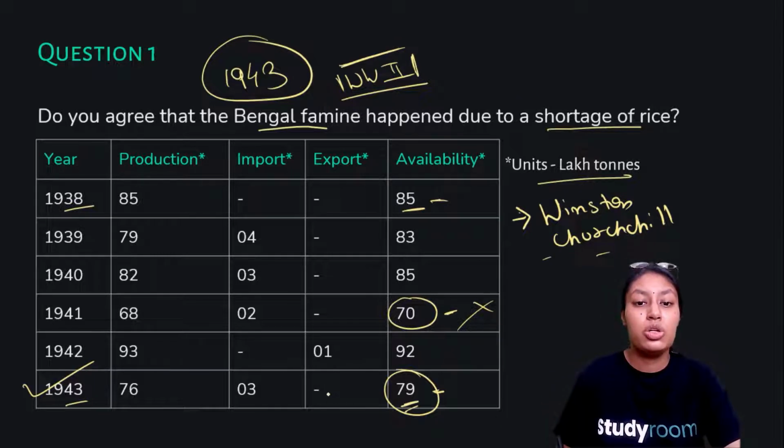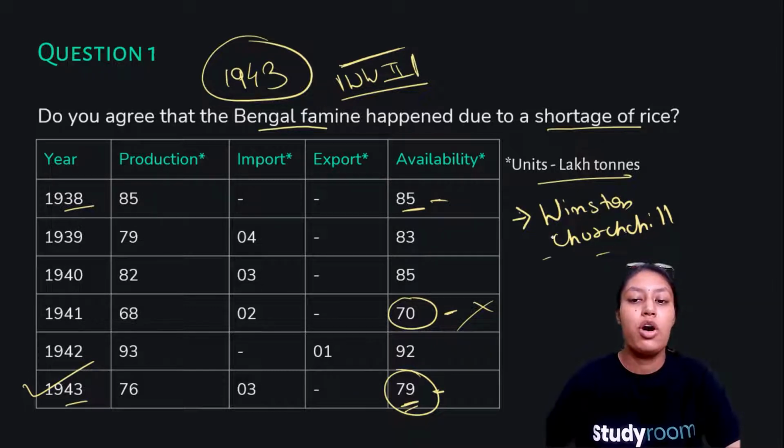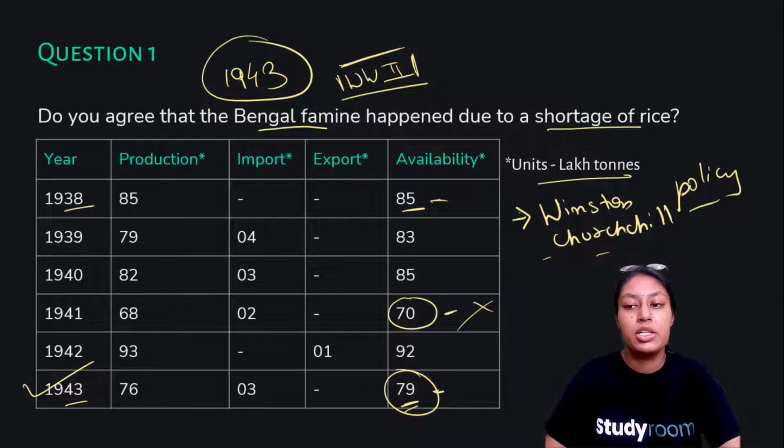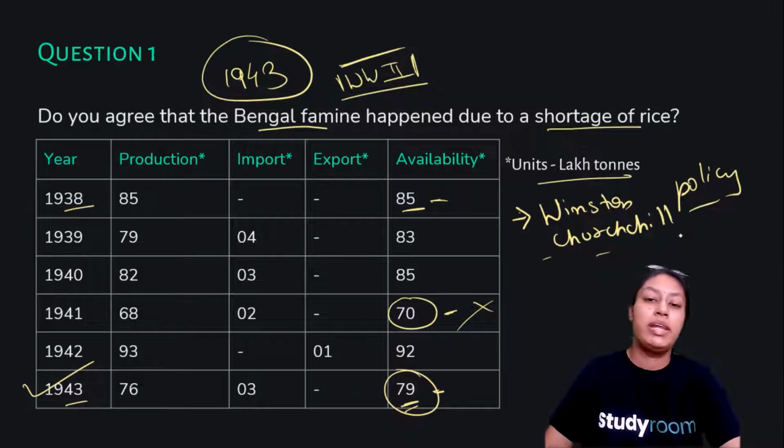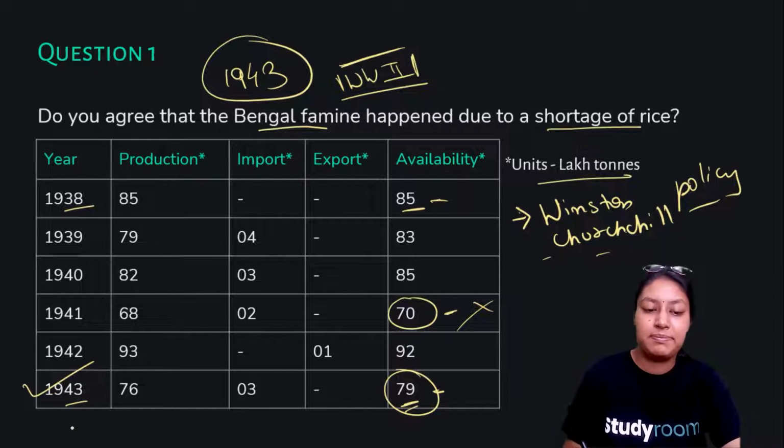So all the blame and the reason for this famine goes to this person, Winston Churchill, who did a very insensitive act at that time. Whatever way he approved it is known as the Winston Churchill policy. So it was due to the Winston Churchill policy that food could not be available for our people at that time.